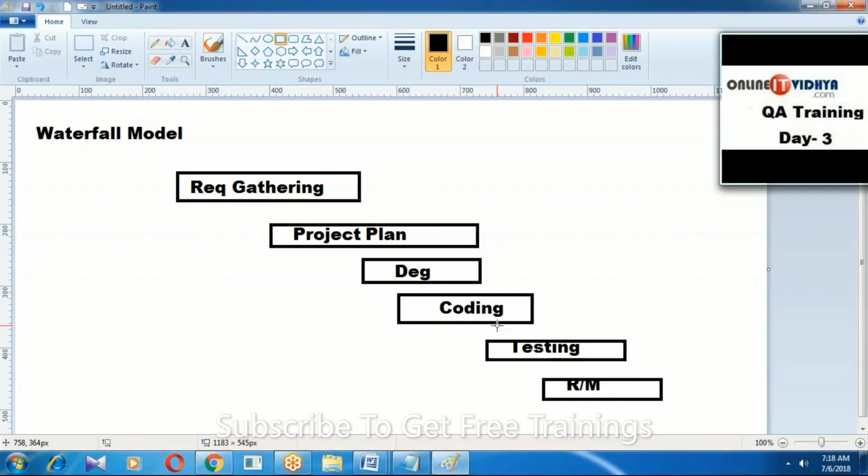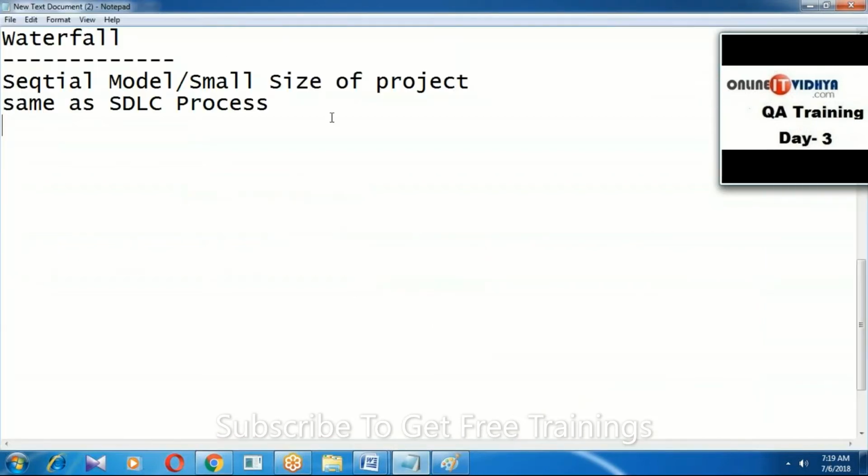For example, if 100% of requirements are not completed, is it possible to go for the plan? No. If the 100% plan is not completed, is it possible to go for design? No. So whenever one phase is completed, only then can we go for the next phase. So in this model, all activities will be carried out step by step. Let me write here: in the waterfall model, all activities will be carried out as a step-by-step process.